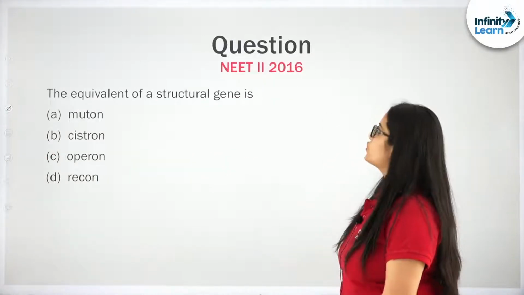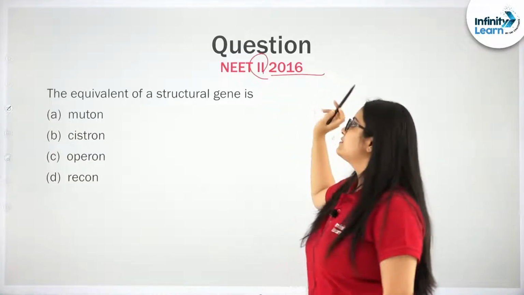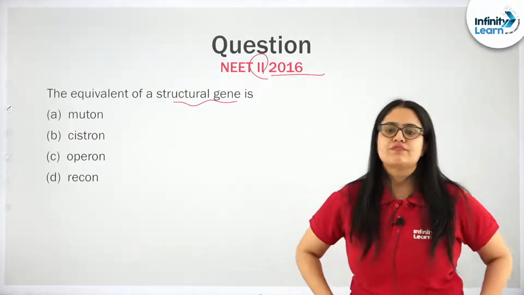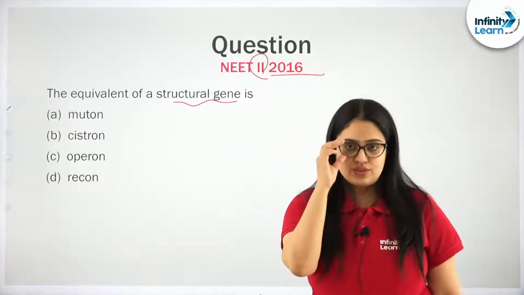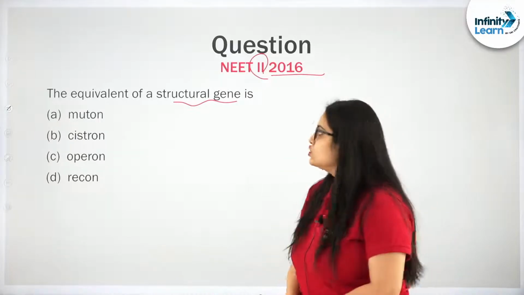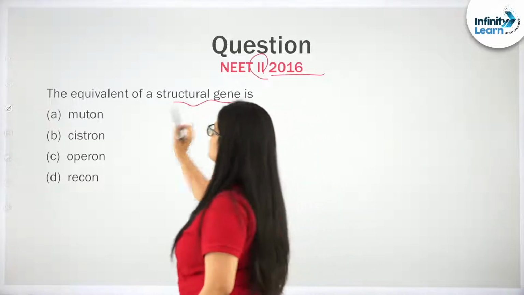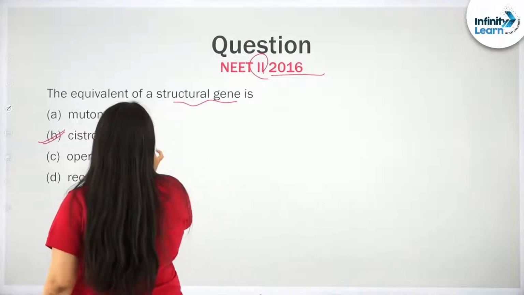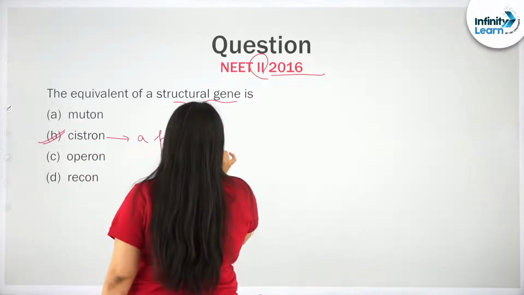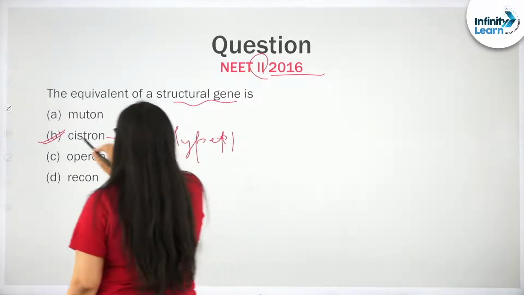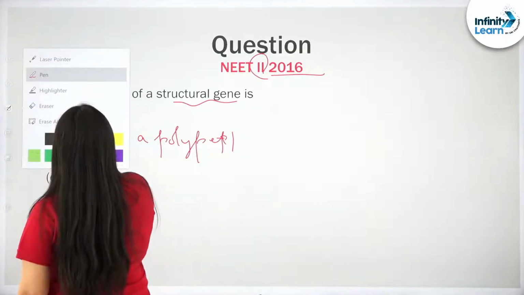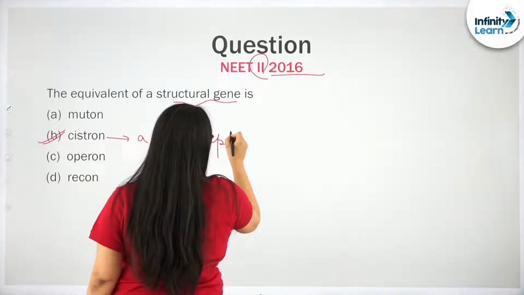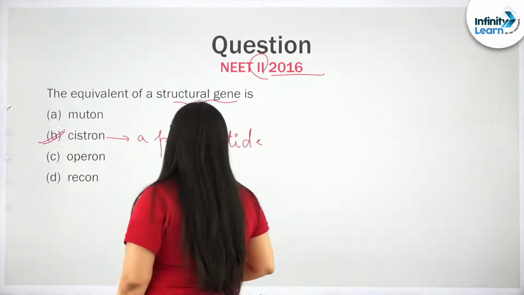Next, this question was asked in the NEET second phase of 2016. The equivalent of a structural gene is. Very simple question students. If you remember, NCERT has actually mentioned these two terms, gene and cistron. So, the equivalent term for a structural gene is cistron, because from a cistron a polypeptide chain can be formed during the translation process.